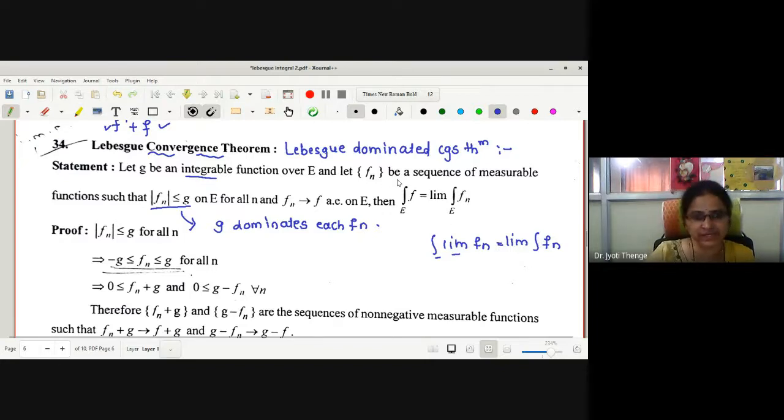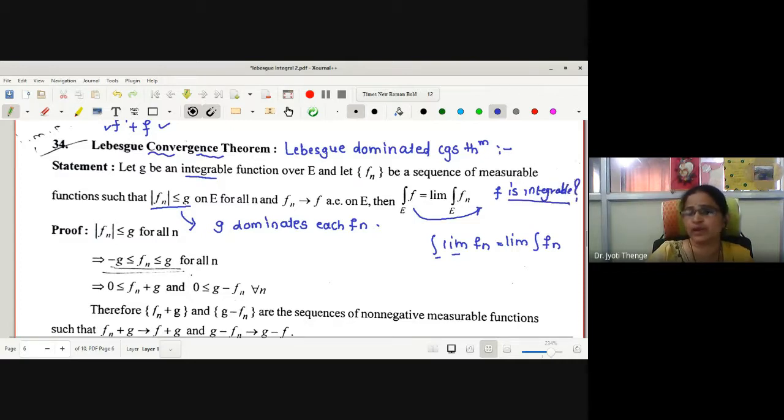This is what the convergence theorem tells. Now we are going to prove this. The proof is very easy. Whenever I want to prove this kind of statement, what should one prove first? It is necessary to prove f is integrable, because unless f is integrable, there is no meaning to this symbol. Therefore, what we have to check initially is whether f is integrable or not.